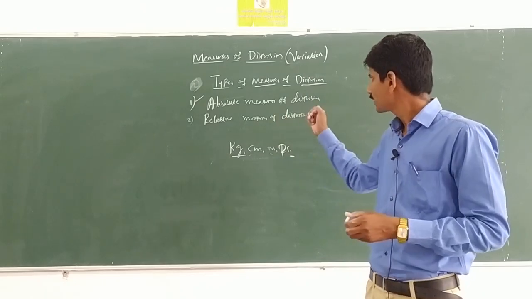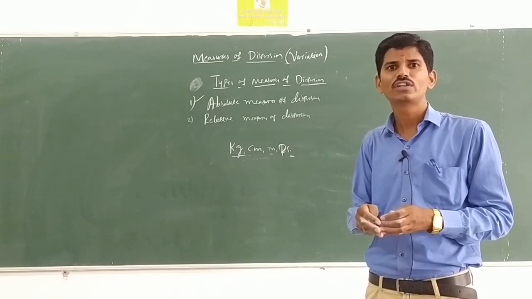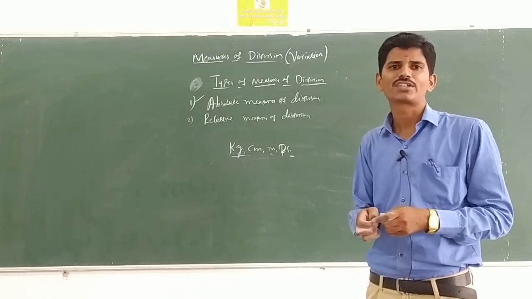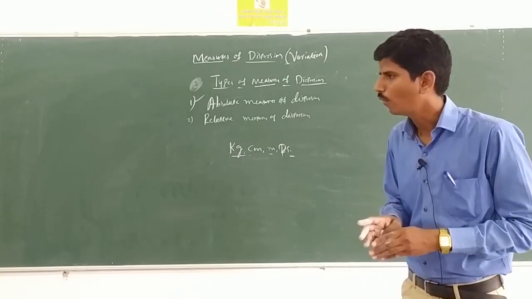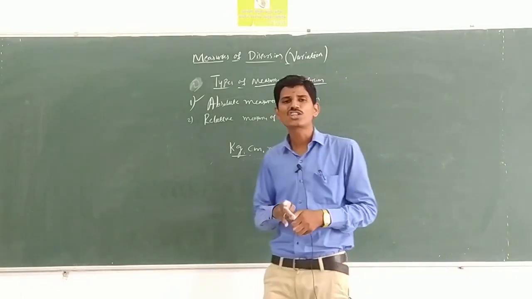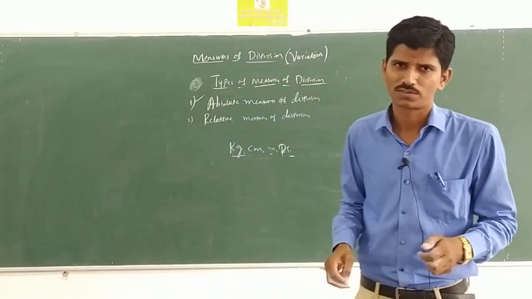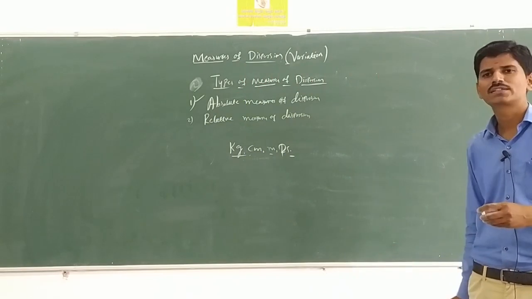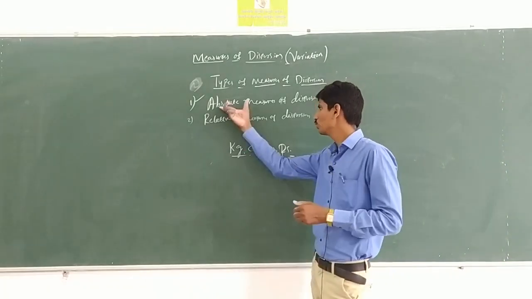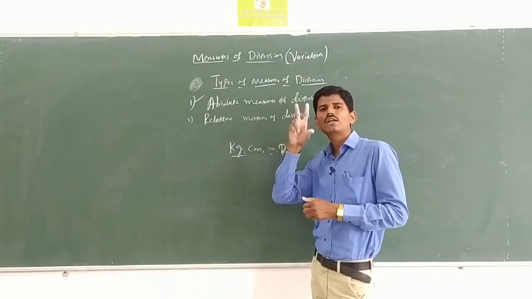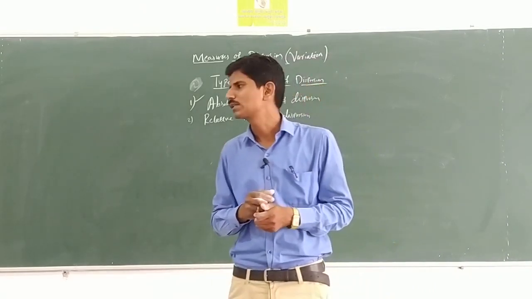In relative measures of dispersion, the units are not taken into consideration. Relative measures of dispersion are ratios or percentages. It is the ratio of absolute measures of dispersion to a suitable average that is said to be a relative measure of dispersion.